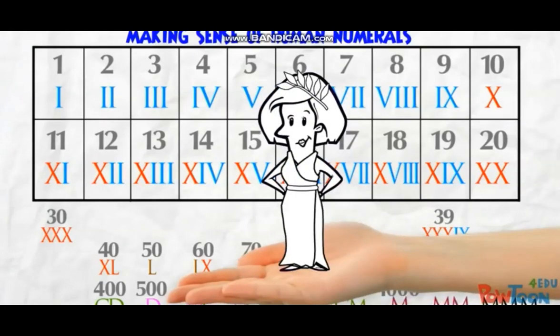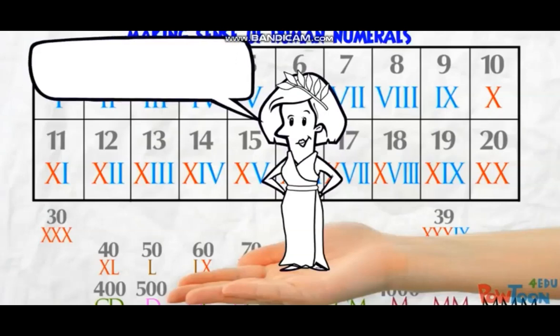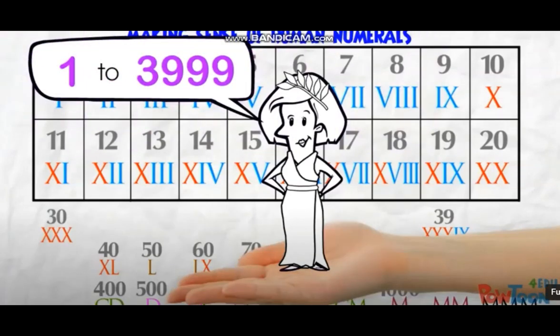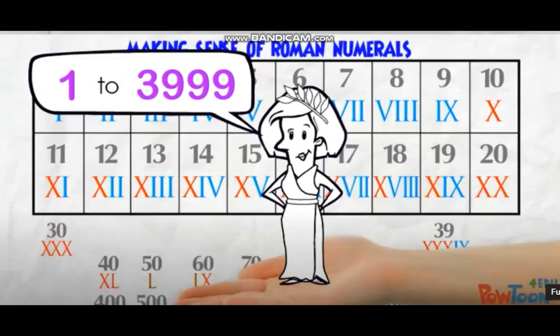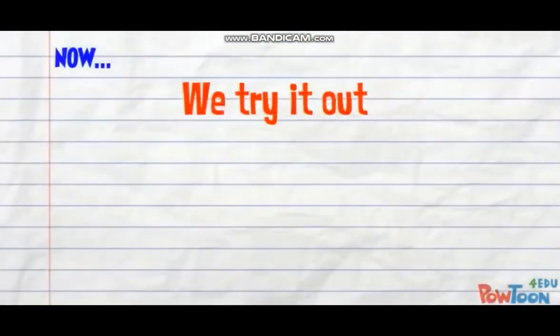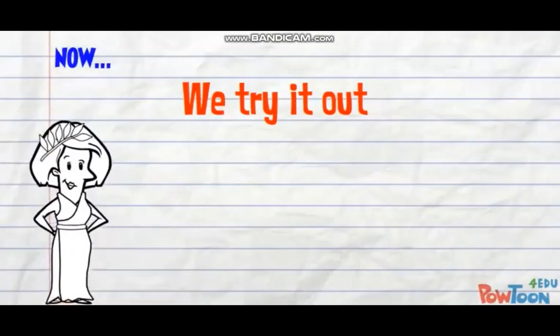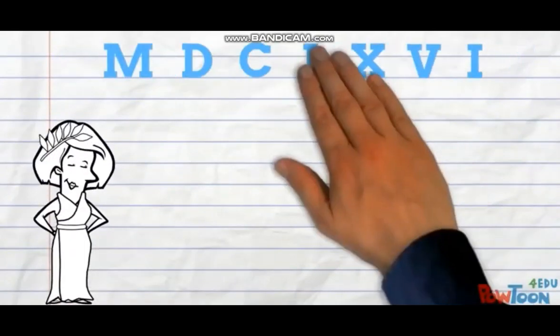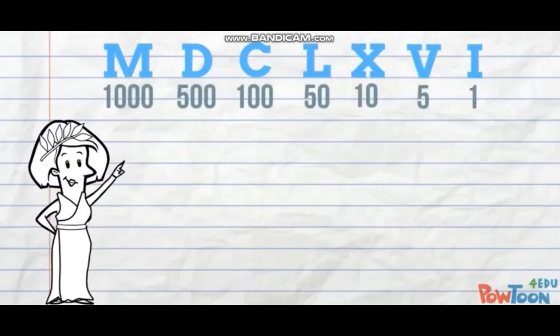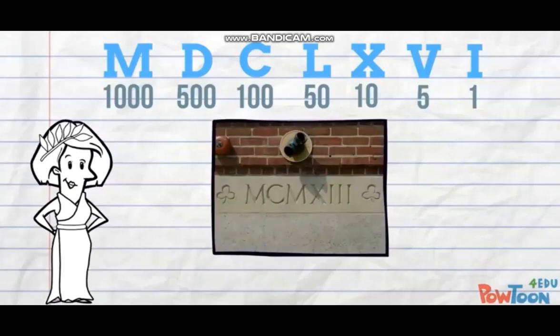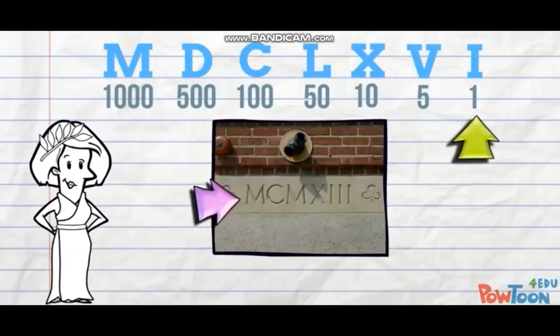Okay, there you have the Roman numeral system, and with it you can show any value from 1 to 3,999. And now we have to try it out, of course. Let's try decoding 3 different Roman numeral values. Here's a reminder of the key characters from largest to smallest. Roman numerals are always written this way: greatest value on the left down to smallest value on the right.